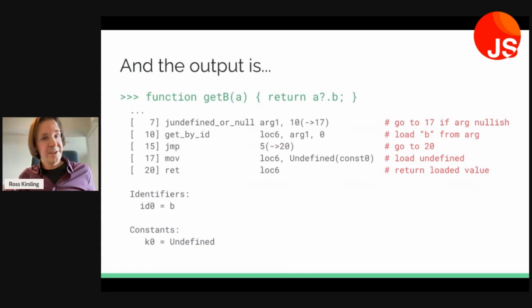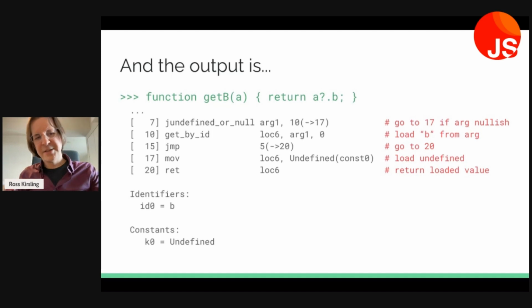And so what does that look like in actual bytecode? Well, this slide might look a little daunting at first, but we'll go through it slowly. It's only 5 lines. I've actually wrapped the a?.b here in a function, getBOfA, which is very nice because in the bytecode, it'll allow us to refer to a as arg1.